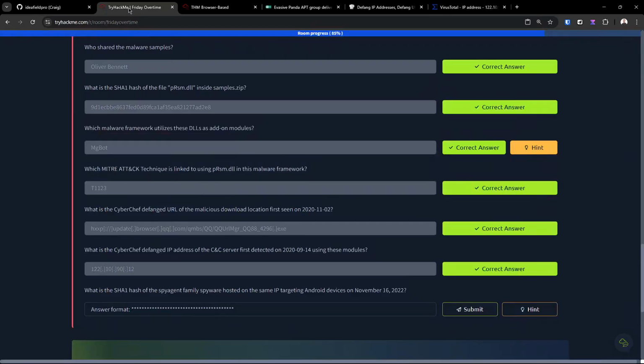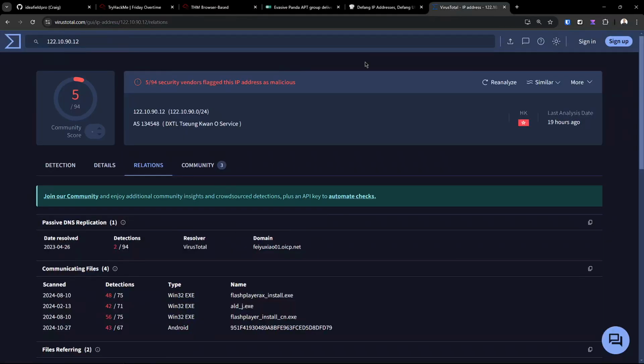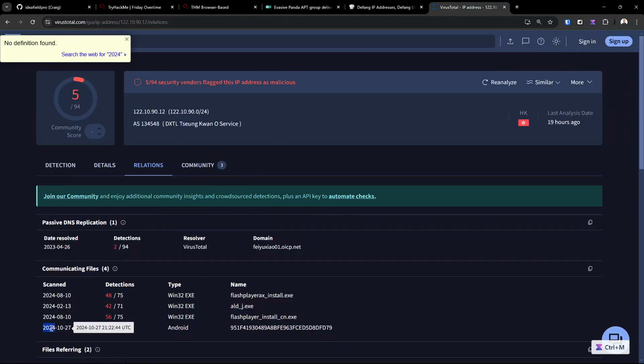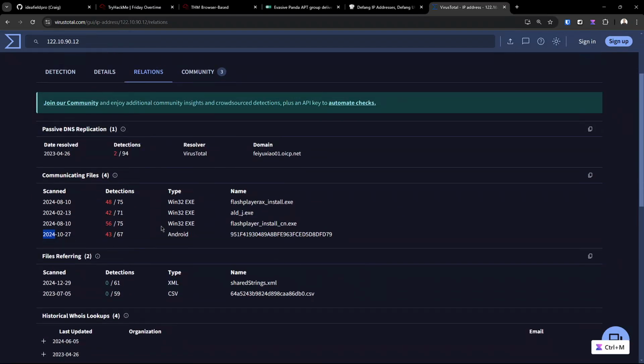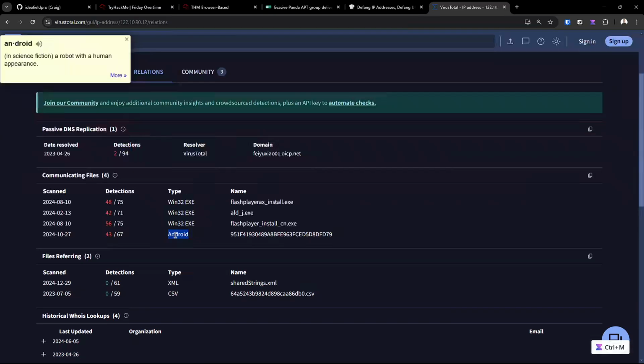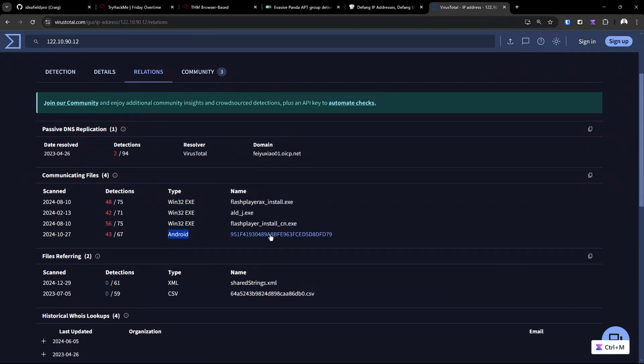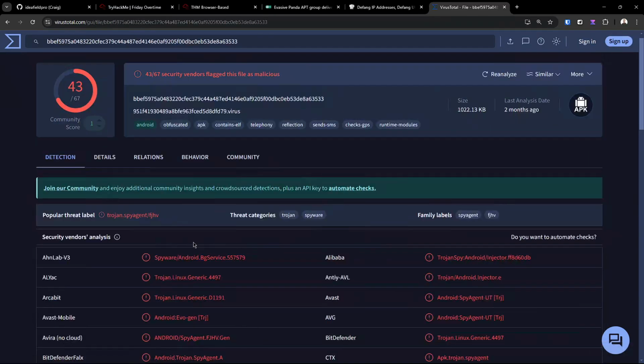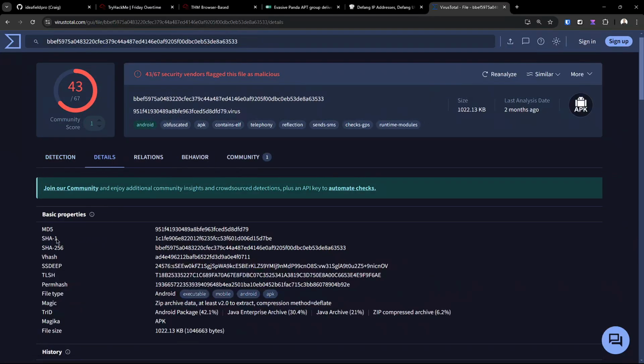Remember that it did tell us it's targeting Android devices. Okay, and the date was November 16th, 2022. That's not exactly the right date, but it is targeting Android devices. So maybe we can click through here and look at the information that it gives us. It does give us a SHA-1 for this particular Android problem.